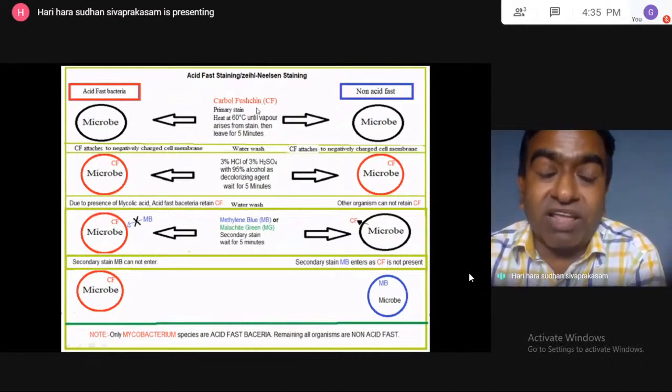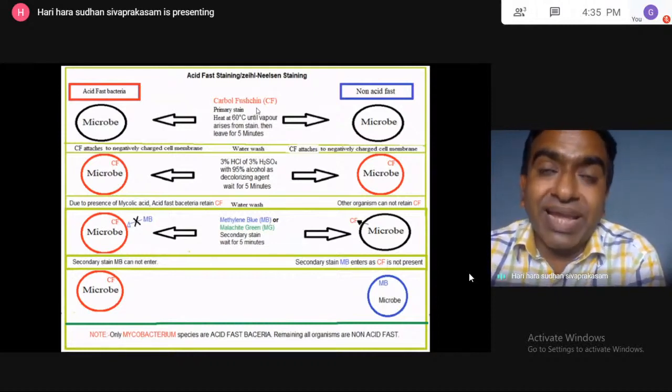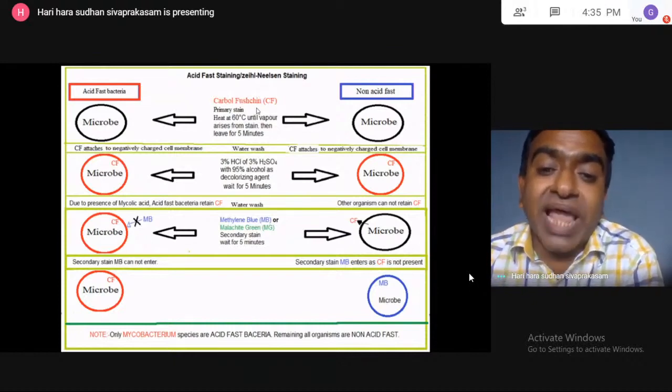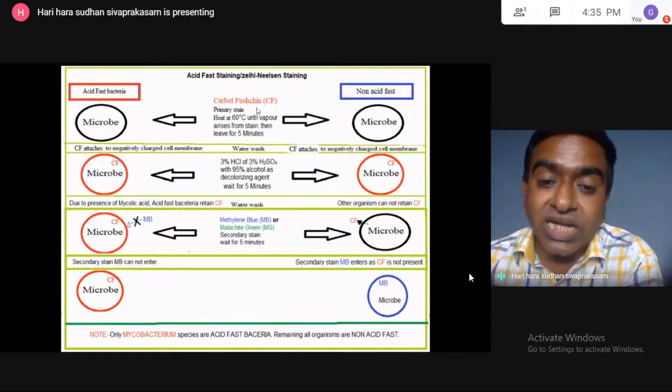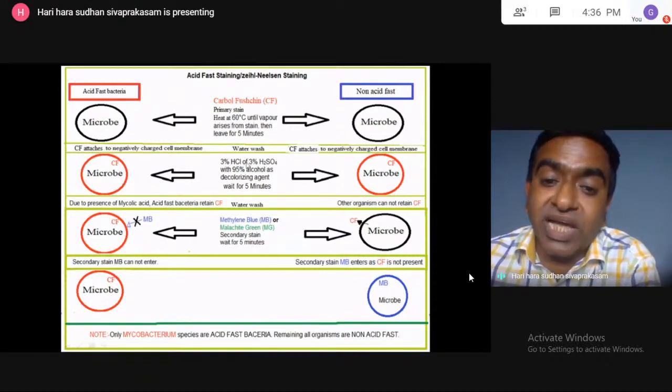The procedure I am explaining first. We have to add carbol fuchsin, then heat is applied up to 60 degrees Celsius. Vapors will start to generate, then stop the heating, then keep the slide aside for 5 minutes. Water wash it. And in the second step, add 3% hydrochloric acid or 3% sulfuric acid. Here OF is written, it is OR.